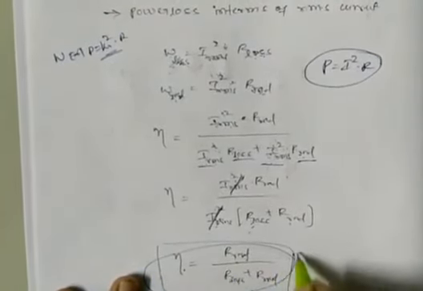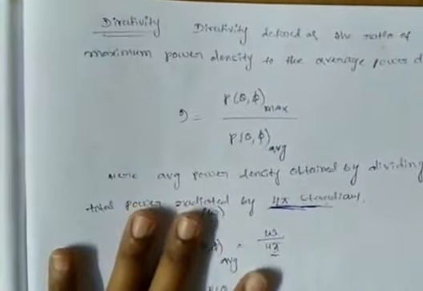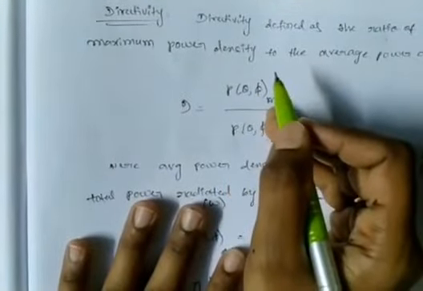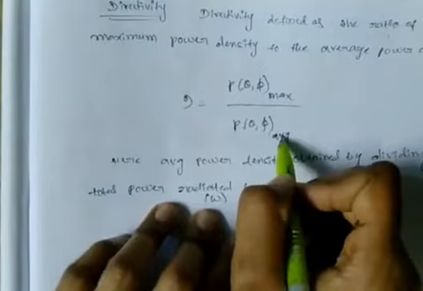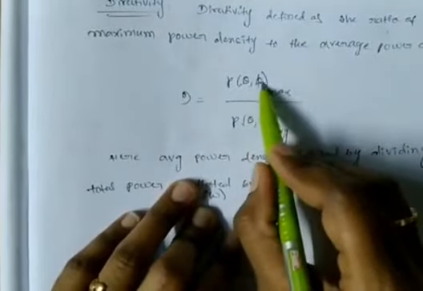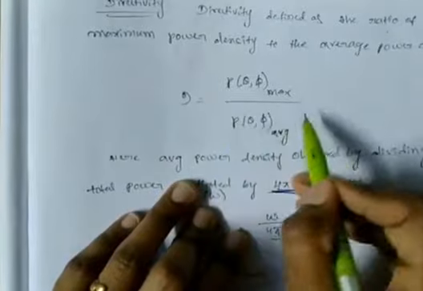This is the antenna efficiency in terms of resistance, and this one is the antenna efficiency in terms of power. Now here we are seeing the directivity. So what is the directivity? The directivity is defined in terms of the maximum power density to the average power density, P of theta comma phi max and P of theta comma phi average. So it is giving the directivity.